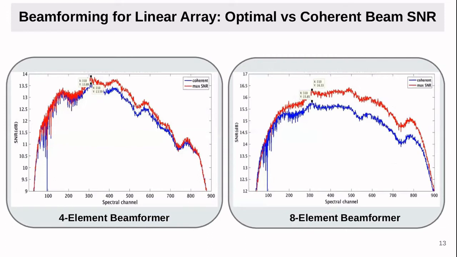These are some interesting results. We have taken the linear array, a 4-element linear array. This red one is the max SNR method, and the blue one is the conventional method, meaning coherent beam. You can see the SNR improvement in both cases, 4-element and 8-element.